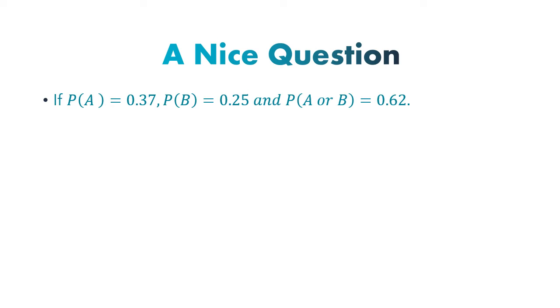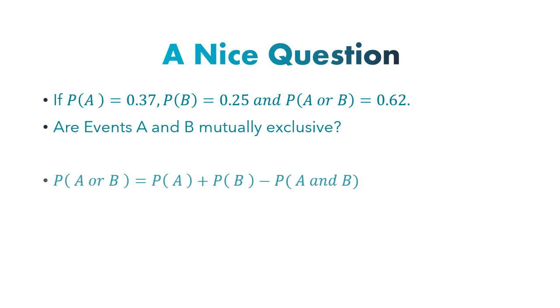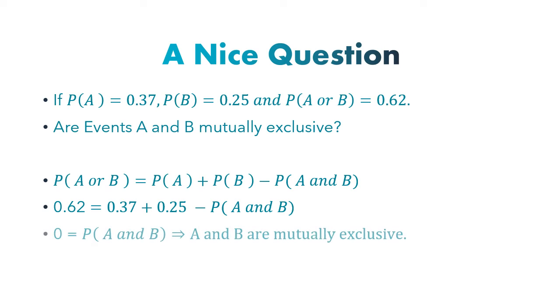If the probability of A is given as 0.37 and the probability of B is 0.25 and the probability of A or B is 0.62, are events A and B mutually exclusive? So we have the formula, and let's plug everything we have, substituting all the variables with the numbers we have. Upon solving for the probability of A and B, we notice that it's 0. So if the intersection is 0, it means A and B are disjoint events or mutually exclusive.